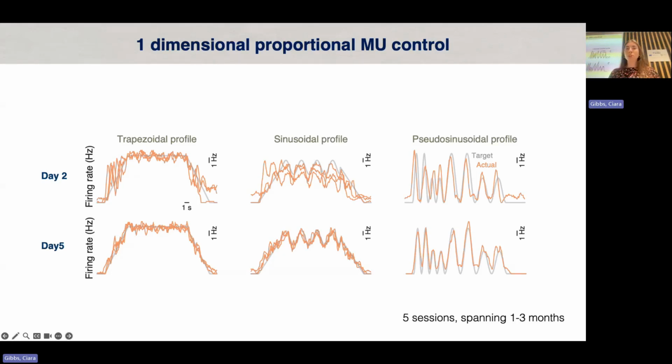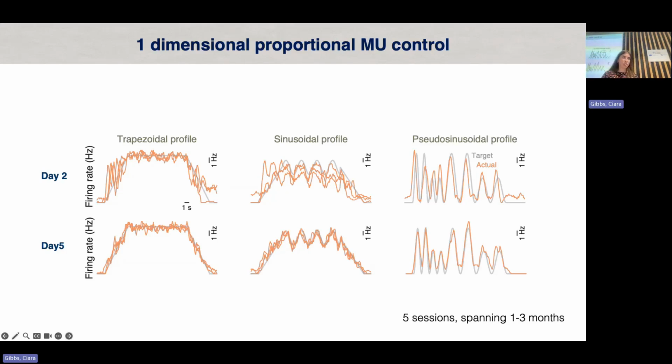So one was trapezoidal profiles, which we were interested in whether they can perform 1D proportional control, so they can hold a certain amplitude of control. The second was a sinusoidal profile, whereby they are asked to hold a certain level of control and then have small modulations around the amplitude. And finally, pseudosinusoidal profiles, which again is testing amplitude modulation, but also responses to changes in frequency.